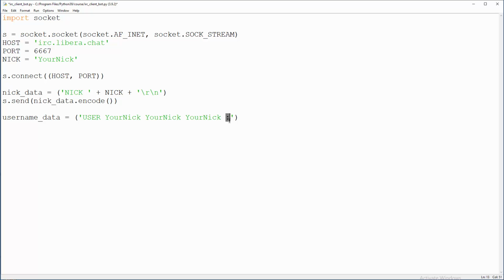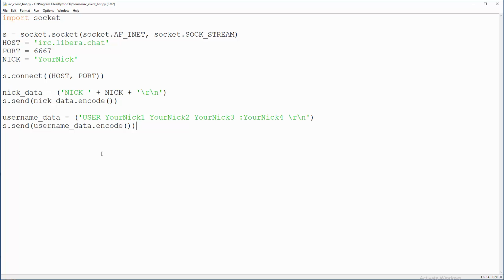Quote? Not quote. Colon. Yeah, colon. I always forget these things. So this one will be 1 and 2 and 3, and this will be 4. And again \r and \n, because this is actually instruction, so we need to go to next line. And also we are going to send that now because we have it. So same stuff as for nick, username data, and we need to encode it.